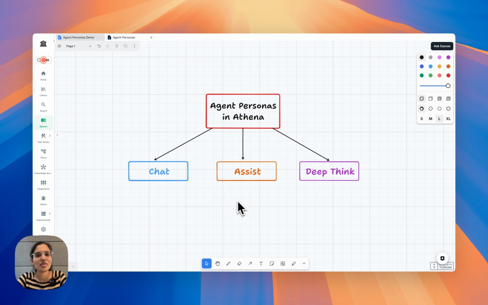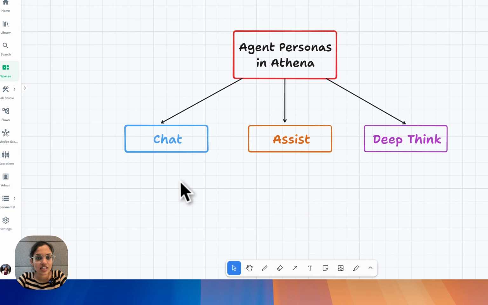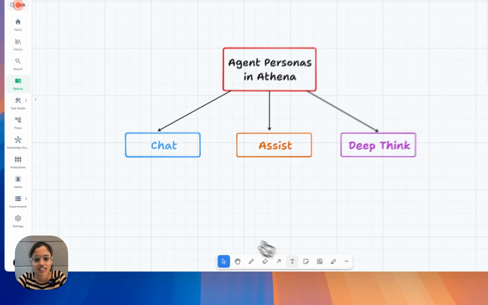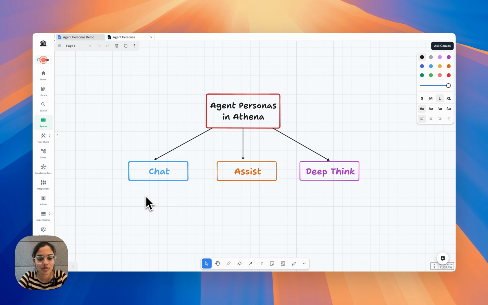We are building an enterprise AI analyst for Fortune 500s. Today we'll be talking about agent personas in Athena. This gives Athena the capability of switching between different modes and personalities to assist you with different levels of your task. We start with the chat mode, which is used for brainstorming and idea generation workflows.